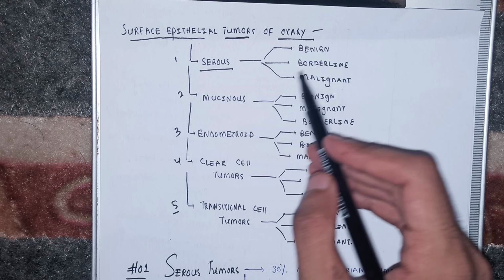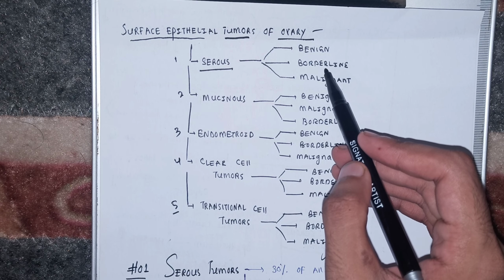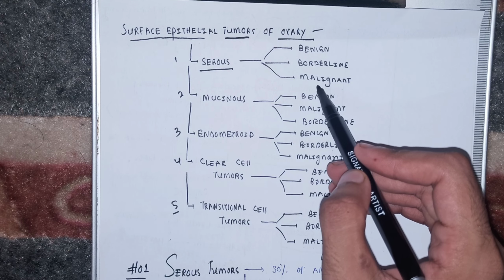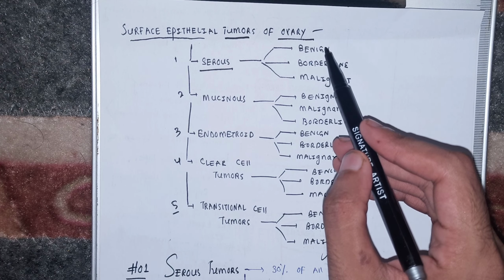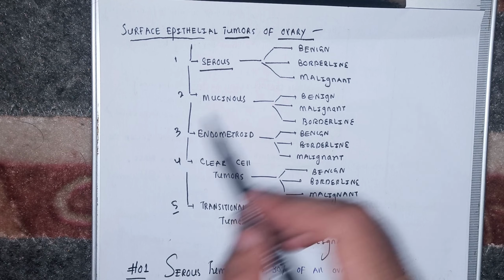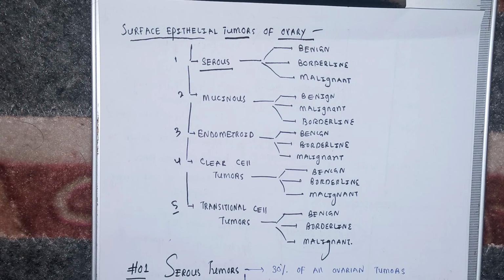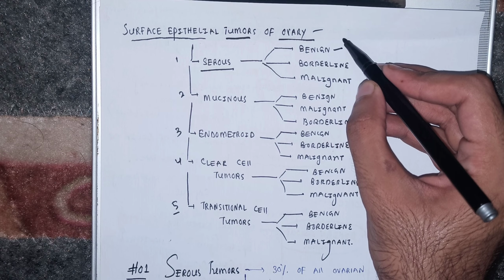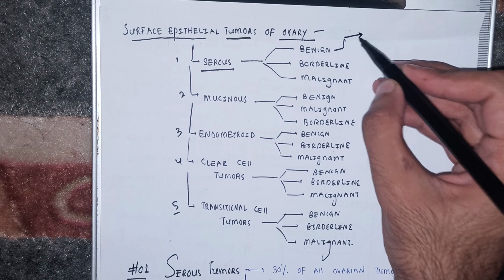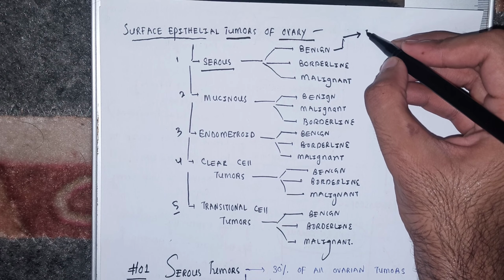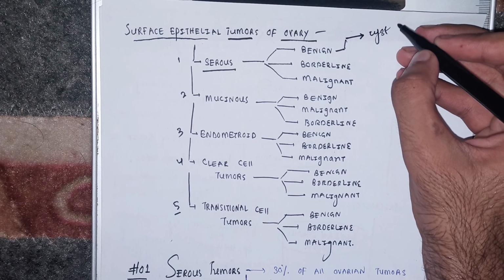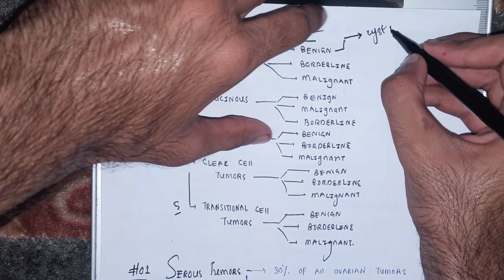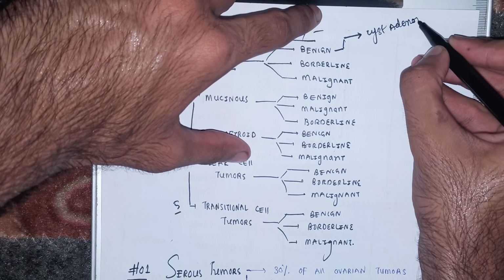This serous tumor can be benign, borderline, or malignant. I have given the detailed explanation of all these things in the previous part of the video. You can go and check it out. Benign, if it has a cyst-like structure, will be called cyst adenoma.